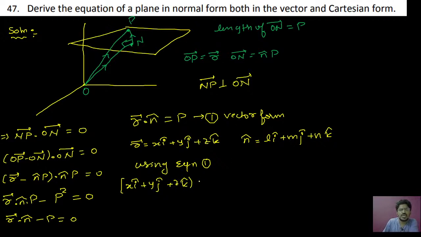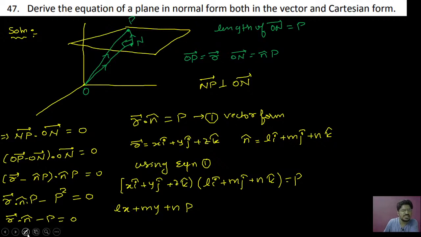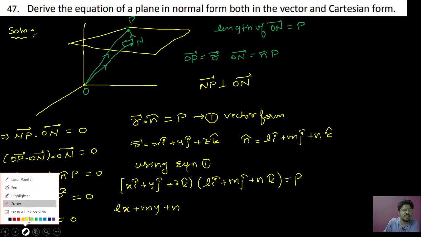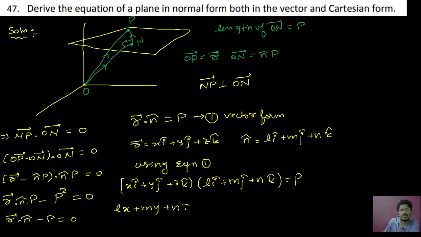In the place of n cap, what do you write? li cap plus mj cap plus nk cap, equal to p. So that will be lx plus my plus nz equal to p. So this is the second equation, that is the Cartesian form.